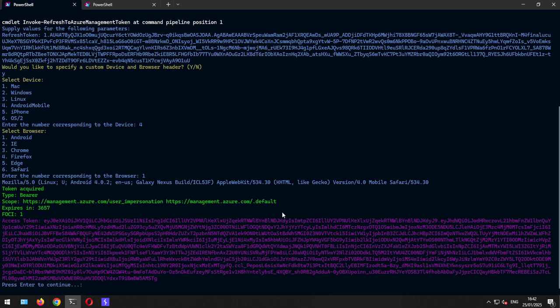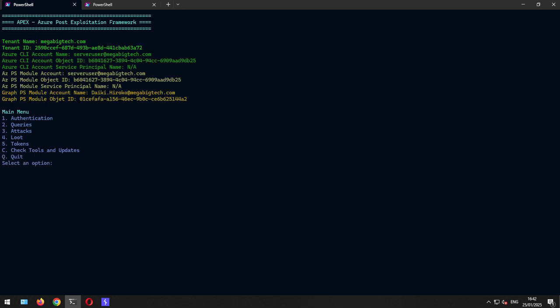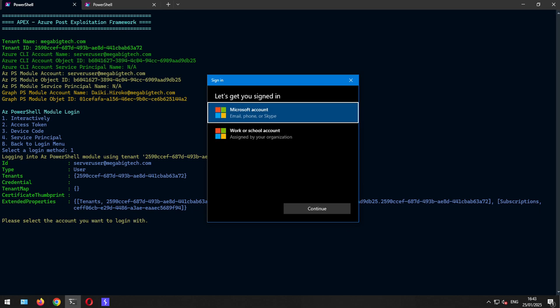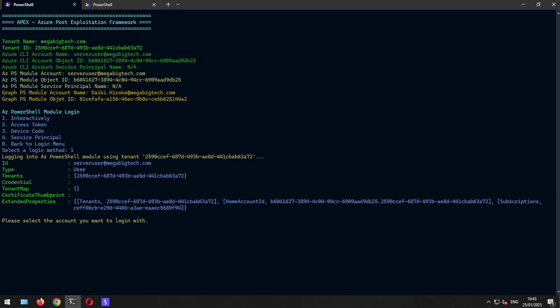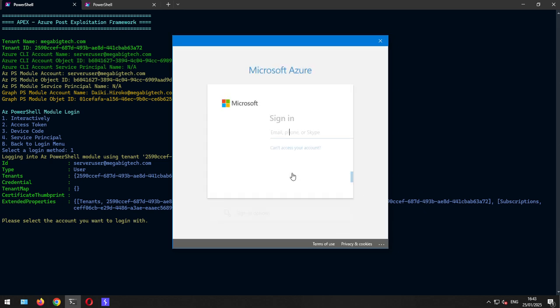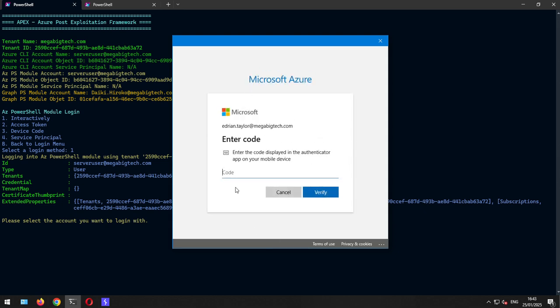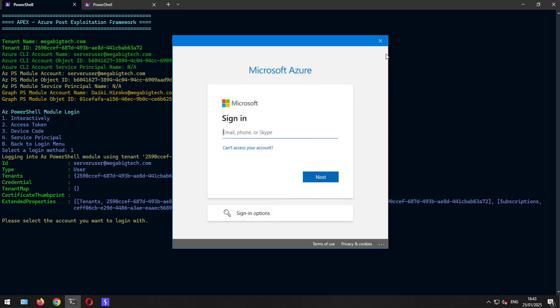And I just copy the access token. And let's see what happens if we just try to authenticate to the PowerShell module as Adrian, work or school account. So what we are expecting now is that it's prompting us for MFA, and it actually does. So we can, at that stage, not log into the Azure PowerShell module.